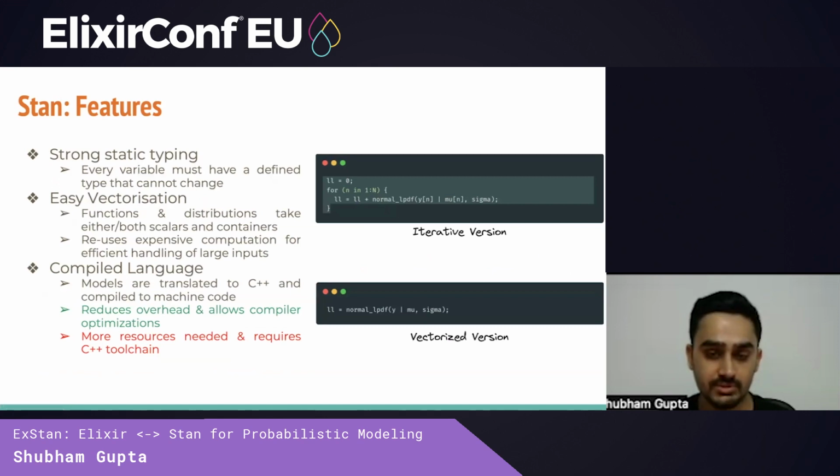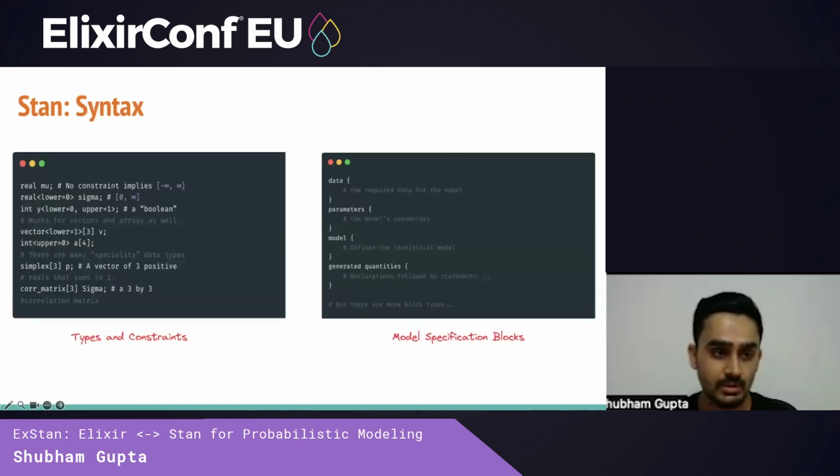First, Stan is strongly typed, so every variable must have a type. Stan natively supports vectorization, which helps speed up computation of operations. And finally, Stan is a compiled language, so models are first translated to C++ and compiled to machine code. This reduces overhead and allows compiler optimizations, but the disadvantage is that we require more resources and the C++